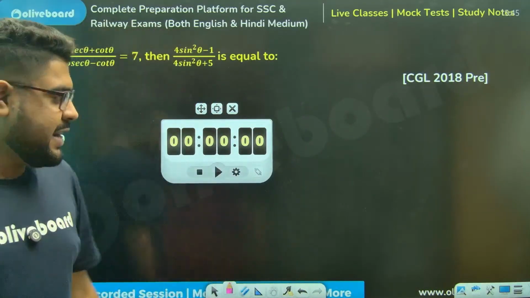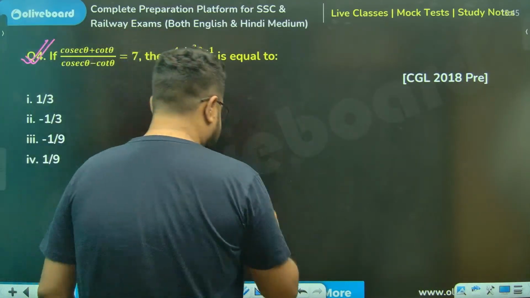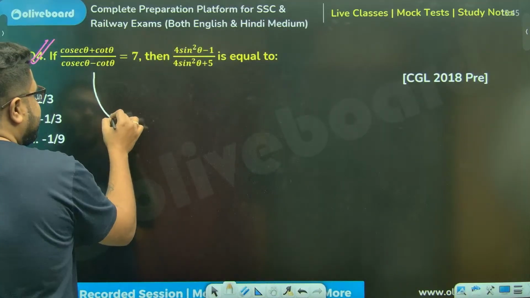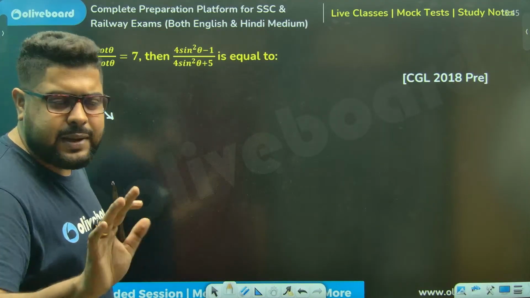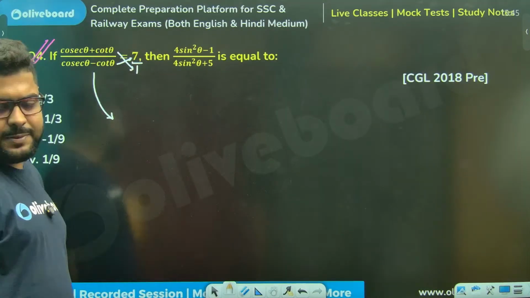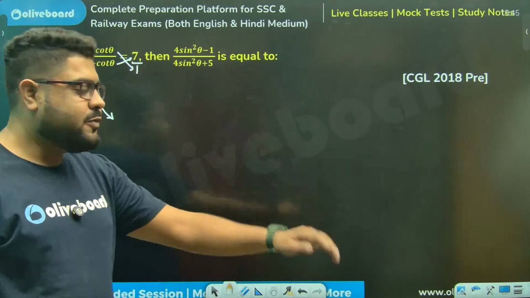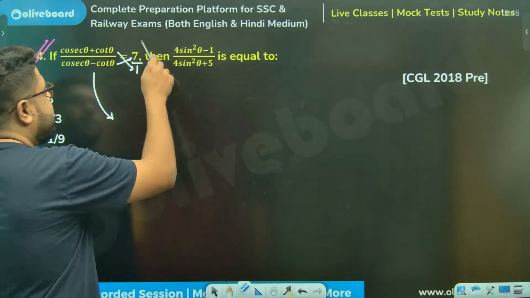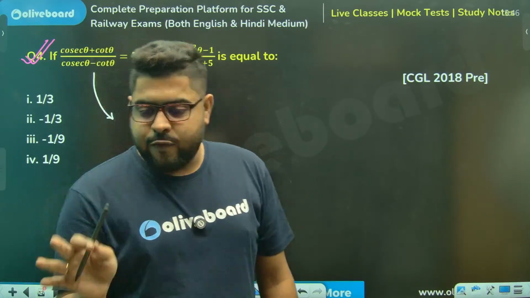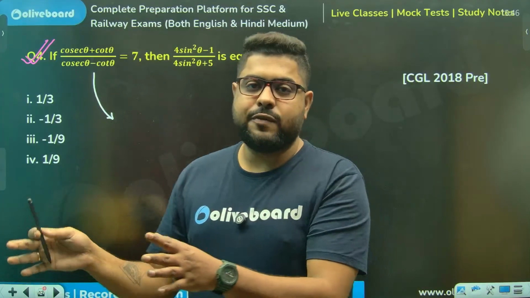Yes, very good. We can use componendo and dividendo to get my ratio. Or if you're not comfortable, you can simply cross multiply. But again, I will strongly support that if you are not comfortable in componendo and dividendo, avoiding it will not make you comfortable.